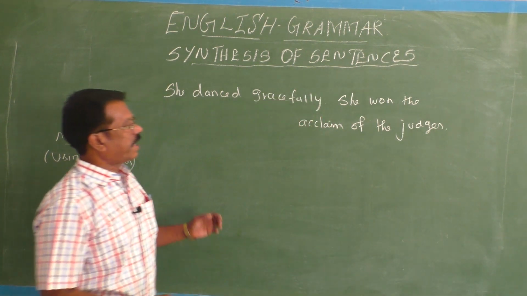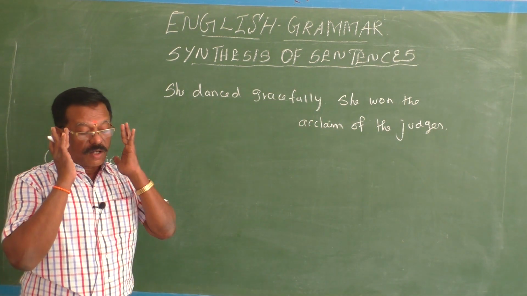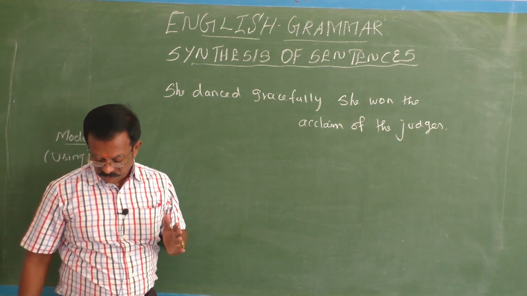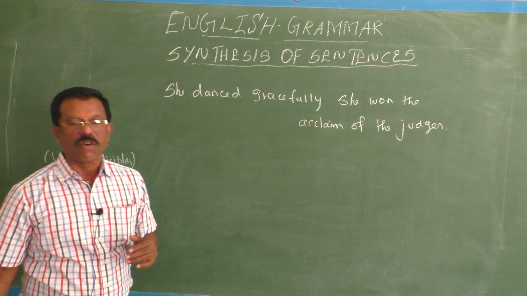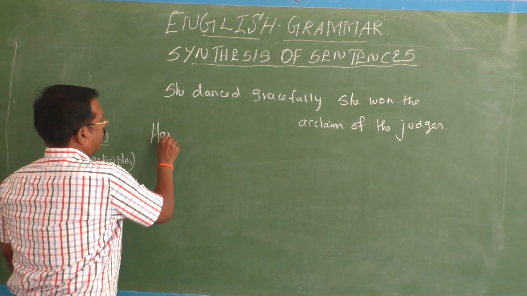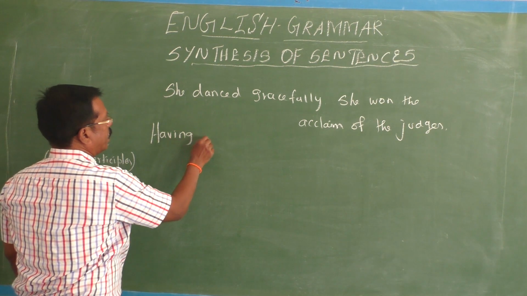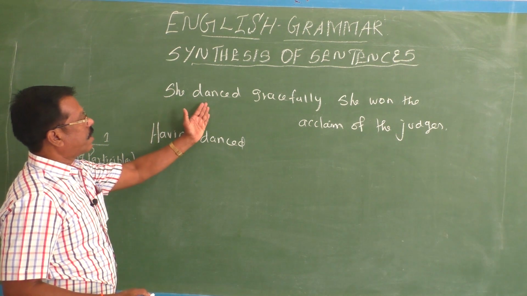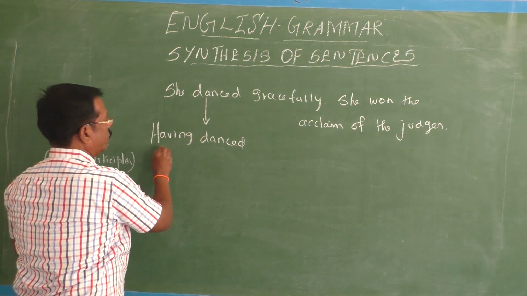Here you have to synthesize these two sentences. She danced gracefully. Here you have the past form of the verb, a finite verb. So better here you can go for perfect participle, having plus. So, having danced. Just follow me, children. See, danced here we changed into having danced.